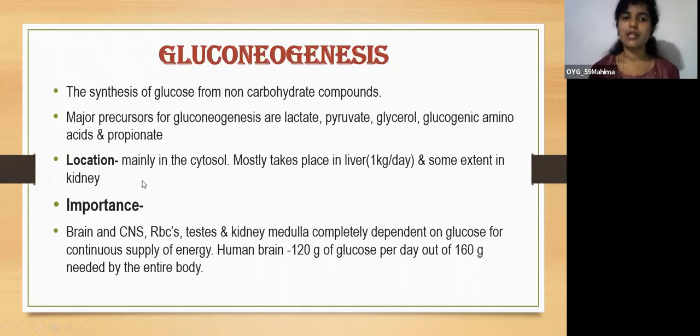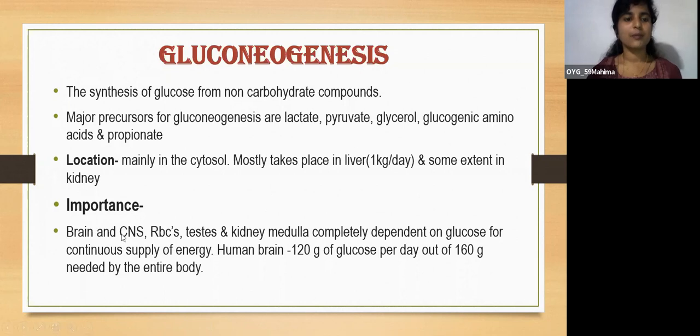The location is mainly the cytosol. It mostly takes place in the liver, about 1 kg per day, and to some extent in the kidney also. Now, what is the importance of gluconeogenesis? Why does it have to happen even though we take in glucose every day in the form of carbohydrates?